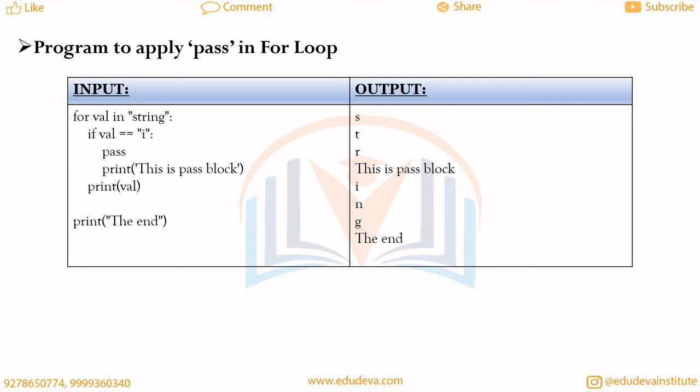So let's revise the code. When we need to apply pass under the for loop, it means that we just need to carry on with the normal execution of the program, and we cannot ignore this statement, but nothing will happen on this statement of pass.